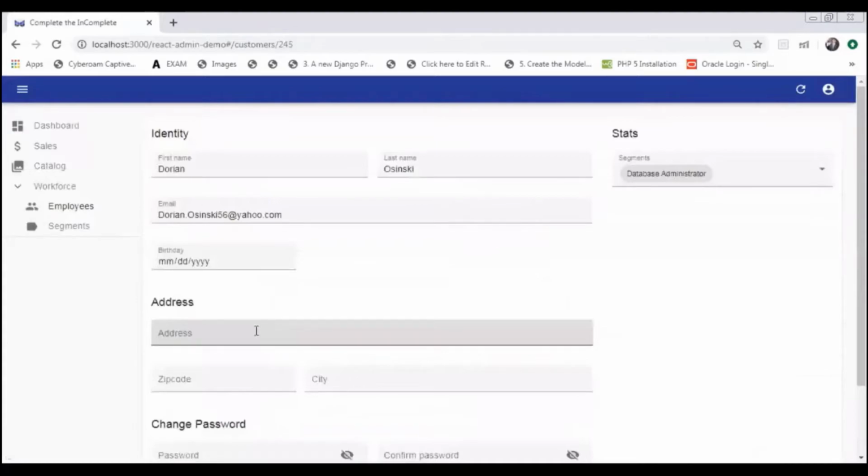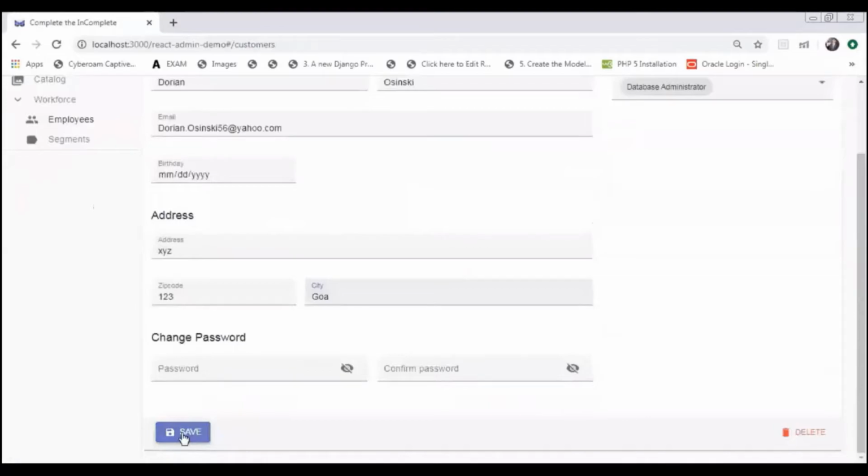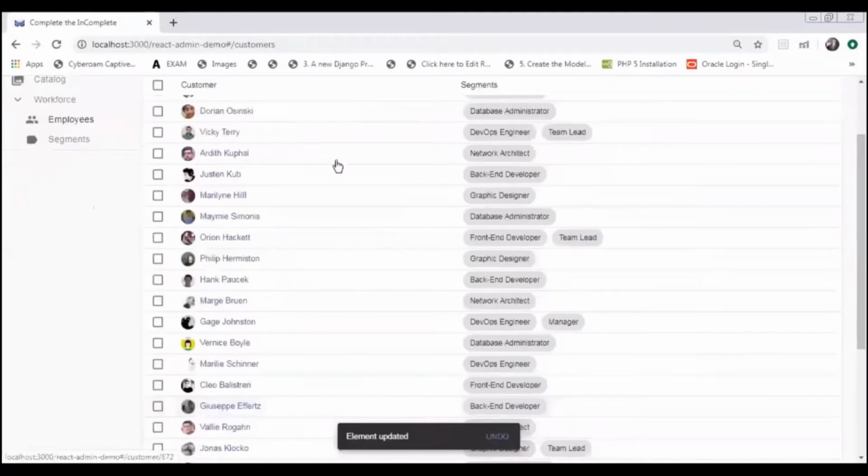Let's edit one of them. This guy's address is not there, so let's edit his address. Let's give city Goa, and just save it. As you can see here, the element will be getting updated.